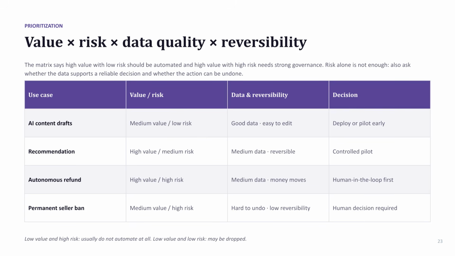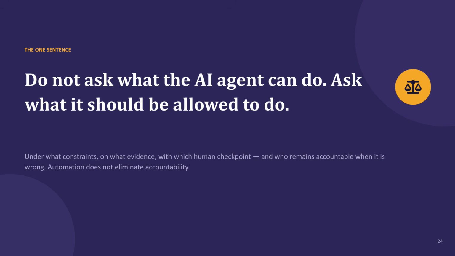When prioritizing these use cases, use a matrix based on value, risk, data quality, and reversibility. This helps you identify which tasks are ready for automation and which ones require strict human checkpoints. Remember this critical principle. Do not just ask what the AI agent can do, ask what it should be allowed to do. You must define the constraints, evidence, and checkpoints, as automation never eliminates accountability.